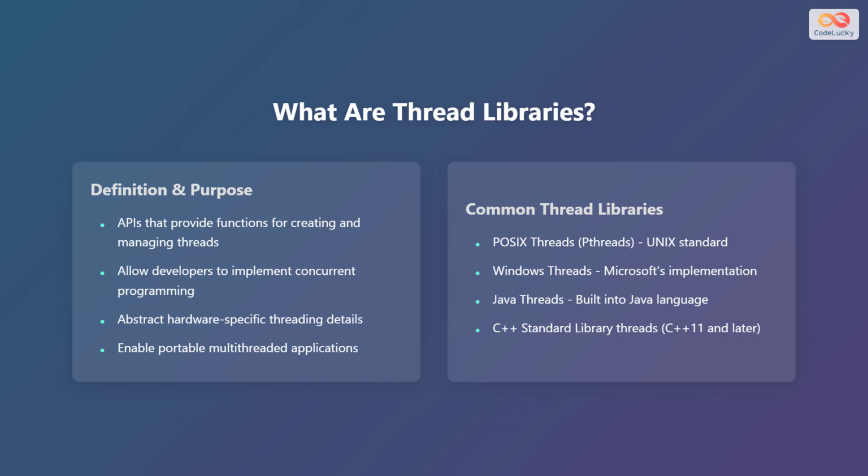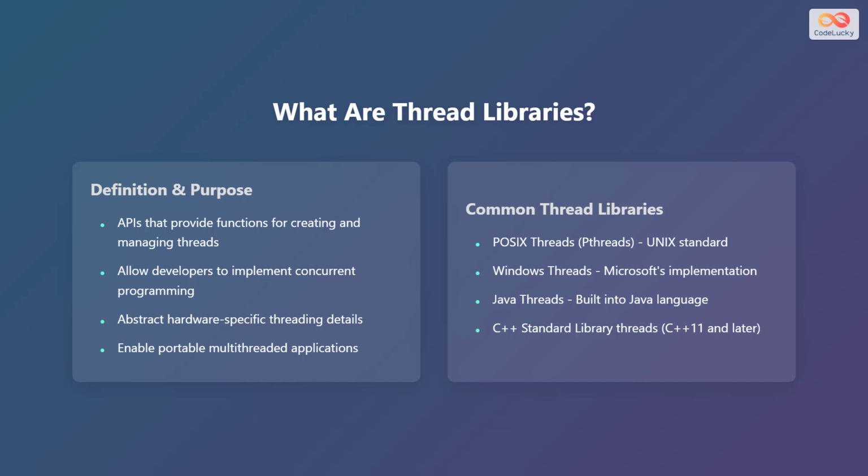So, what exactly are thread libraries? Thread libraries are application programming interfaces that provide functions specifically designed for creating and managing threads within a program. They empower developers to implement concurrent programming models, where multiple tasks can run seemingly simultaneously. These libraries serve as an abstraction layer, shielding developers from the intricate hardware-specific details of threading. This abstraction promotes the creation of portable multi-threaded applications, which can run on diverse systems without modification.